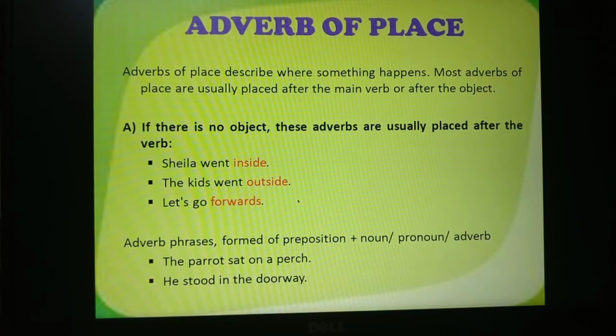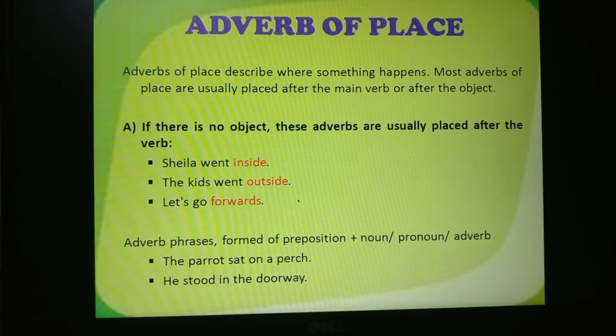Adverb of place. Adverbs of place describe where something happens. Most adverbs of place are usually placed after the main verb or after the object.